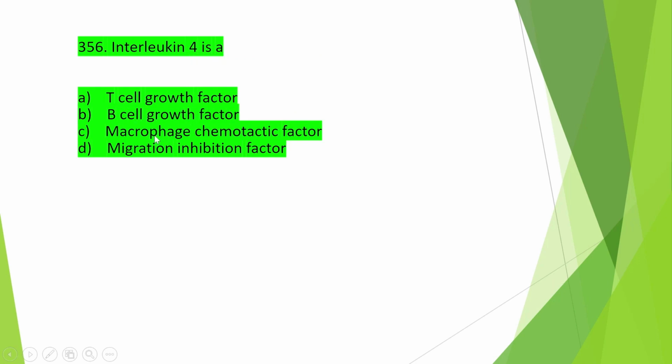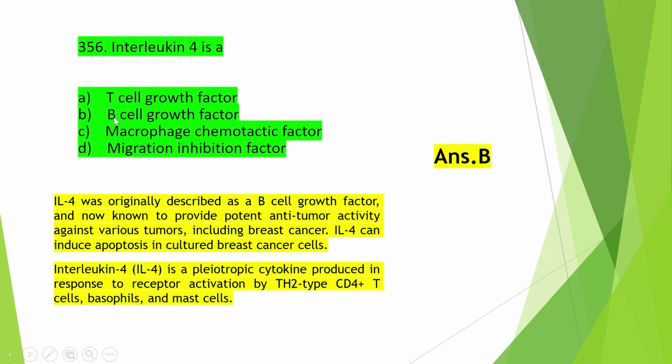Okay, so the next question is: interleukin 4 is a T cell growth factor, or B cell growth factor, or macrophage chemotactic factor, or migration inhibition factor, and the right answer about the interleukin 4 is option B, that is it is a B cell growth factor. Interleukin 4 was originally described as a B cell growth factor and is now known to provide potent anti-tumor activity against various tumors including breast cancer, and this interleukin 4 can induce apoptosis in cultured breast cancer cells.